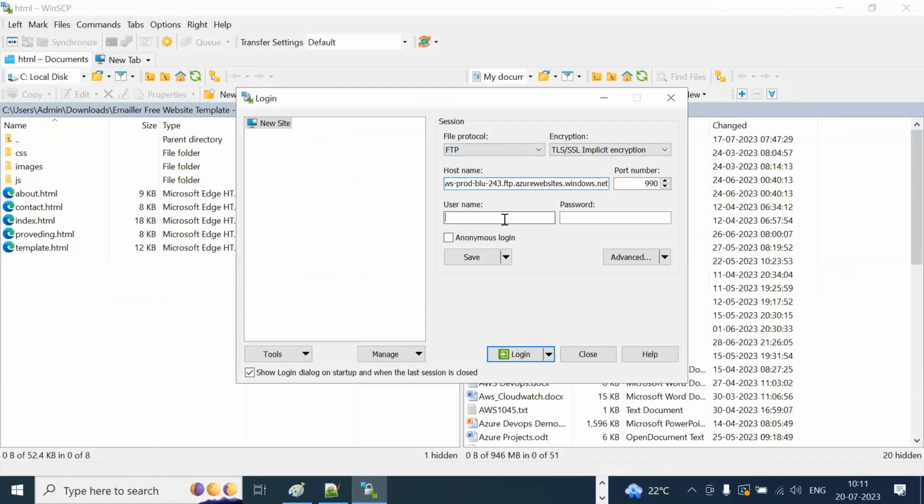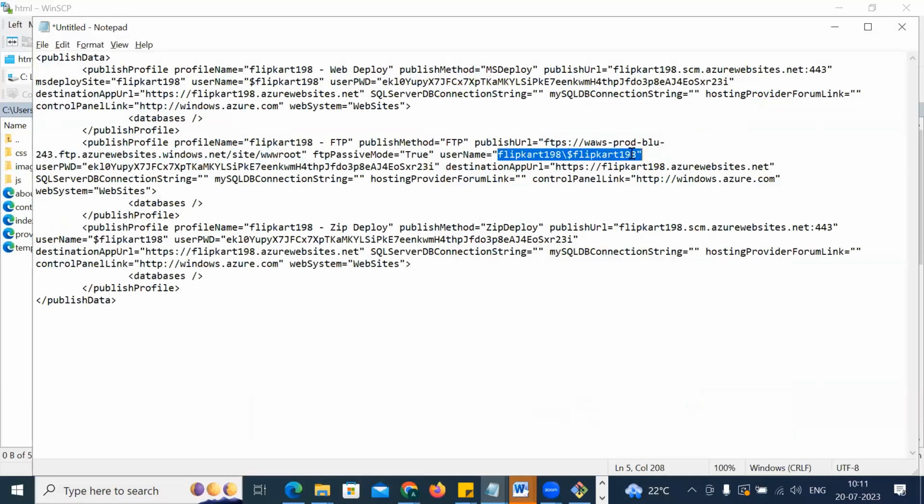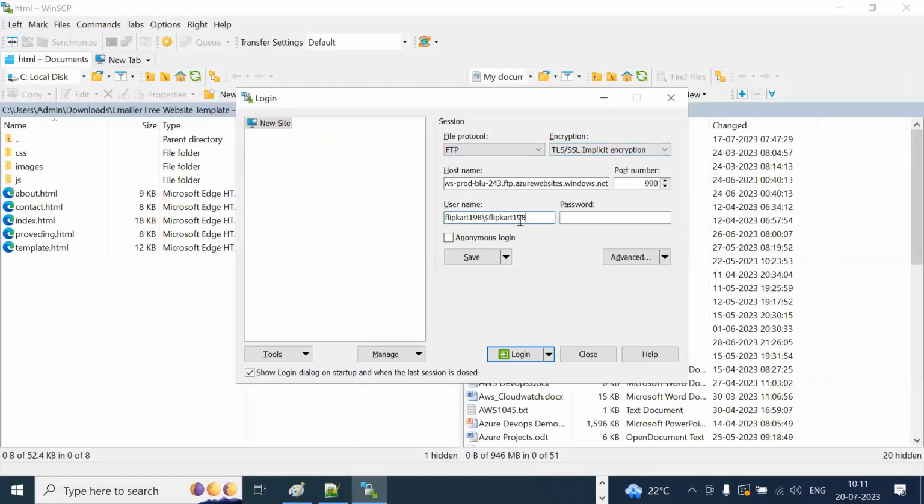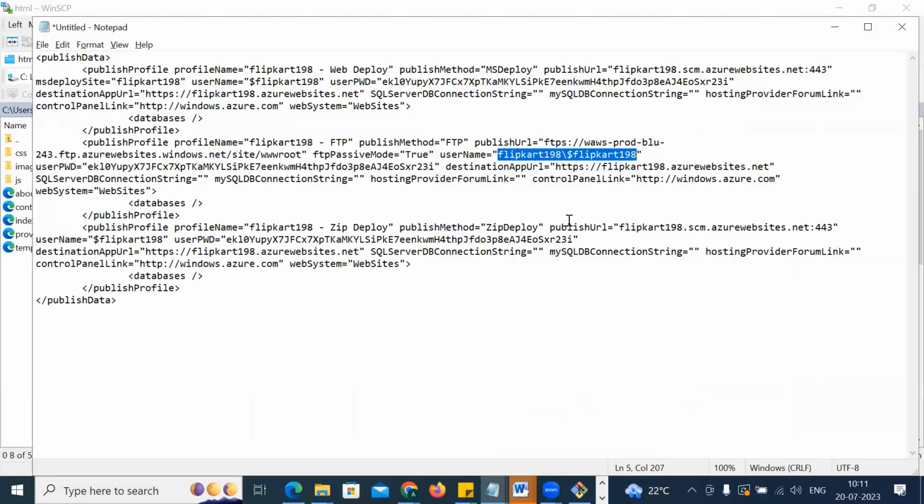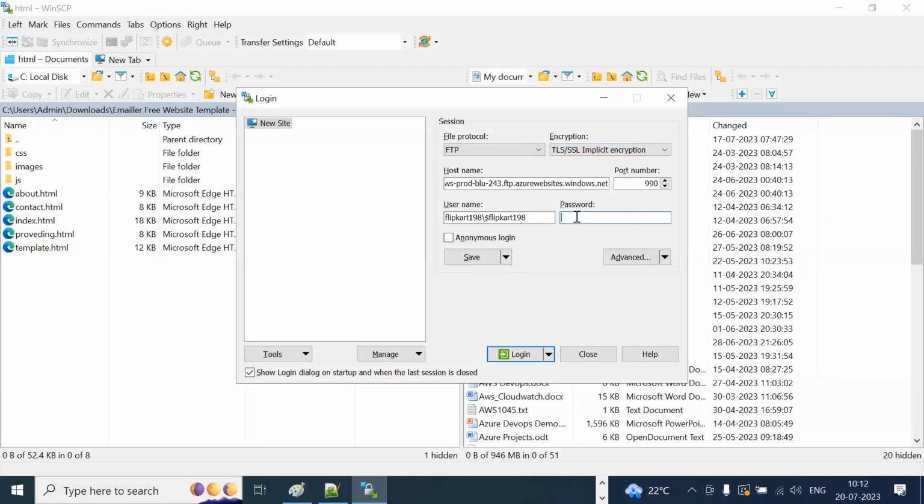Now you are left with the username and password. You have to give the username. So what is the username here? Flipkart198. Give the username over here and paste it. What is the password? The password is the user password. So copy this password and give it here. Let's click here. Everything looks good, right? Can I go and click on login? Everything is fine, so I'll log in.